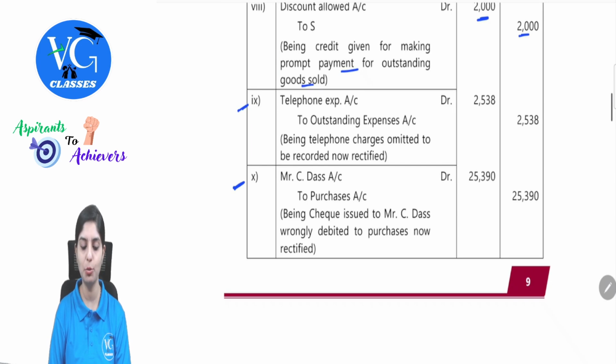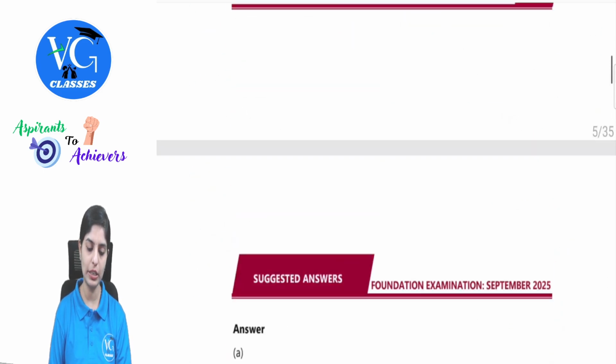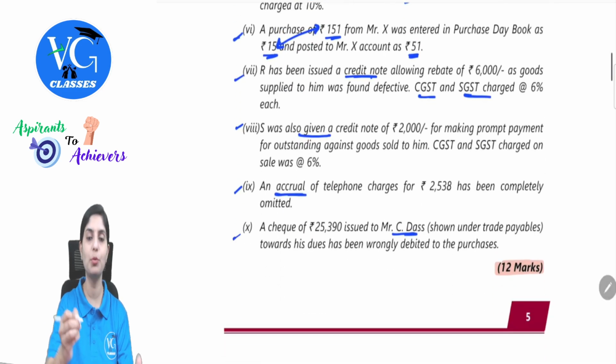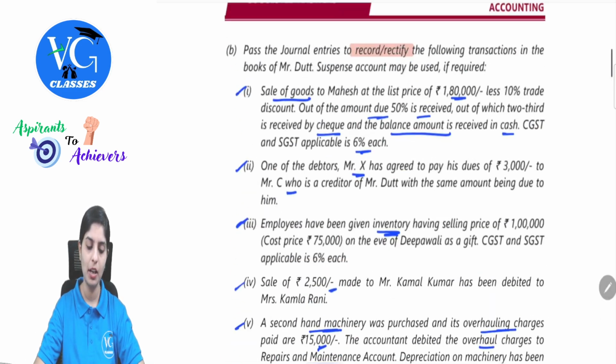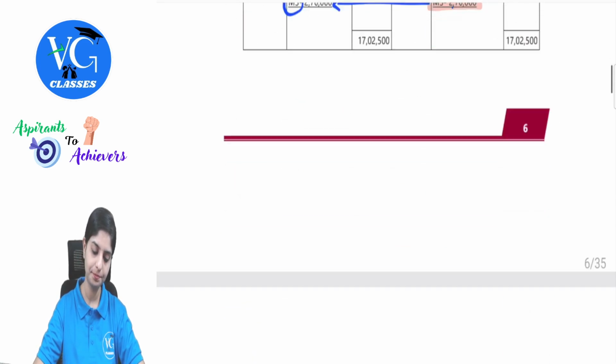C. Das account debit to purchases. Being checked, issued, wrongly debited is now rectified. So this was all of your journal entries where you were either supposed to record or rectify. This was an interesting set of transactions which becomes very important for your practice. I hope you have understood each transaction which was discussed in detail.